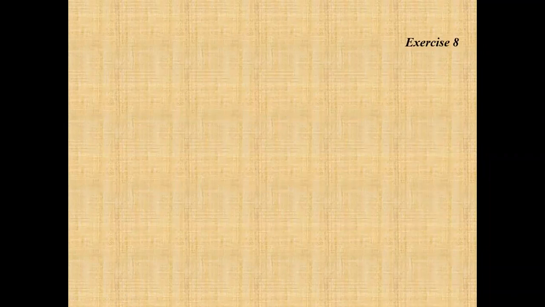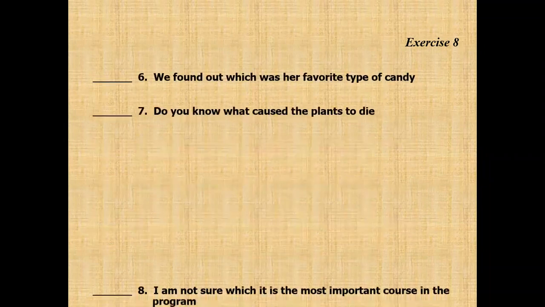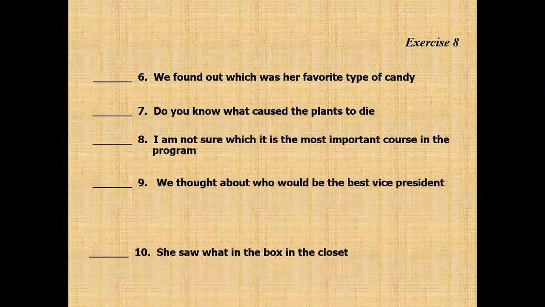Now I want you to answer number 3, 4, 5, and then 6, 7, 8, 9, and then 10. Well, that's all about skill 7 and 8. In skill 7, we talk about noun clause connectors, and in skill 8, we talk about noun clause connectors as a subject.